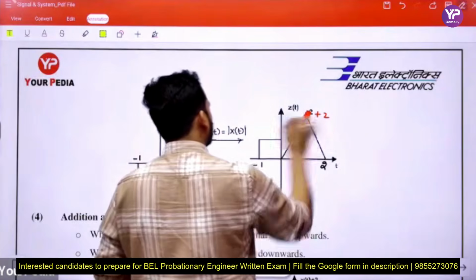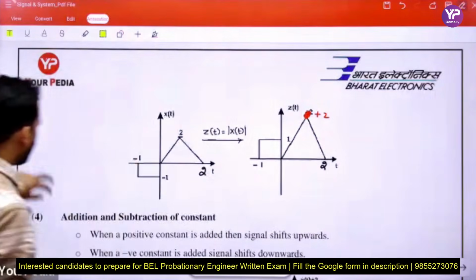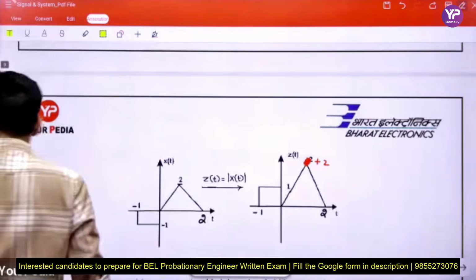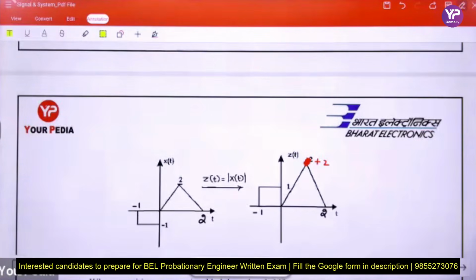Tell me, modulus of any signal, any doubt? Deepika? Okay, clear sir. Shodhan, clear. Anshul, okay. Vaibhav Raj Singh, okay. Next.